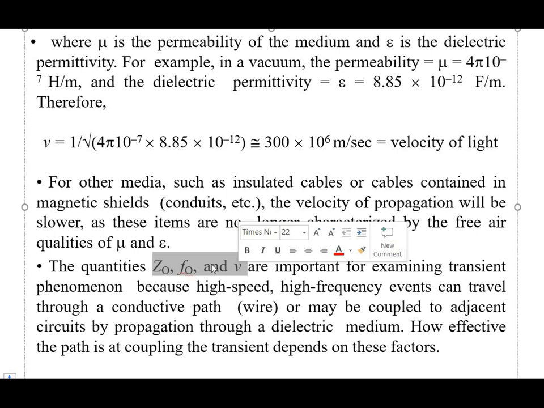Velocity of propagation is important because high speed, high frequency events can travel through a conductive path, meaning wire, or may be coupled to an adjacent circuit by propagation through a dielectric medium. However effective the path is at coupling, the transient depends on this factor. So the transient effect is characterized by Z0, F0 and V.